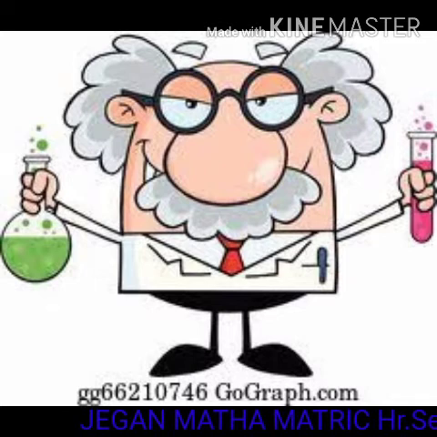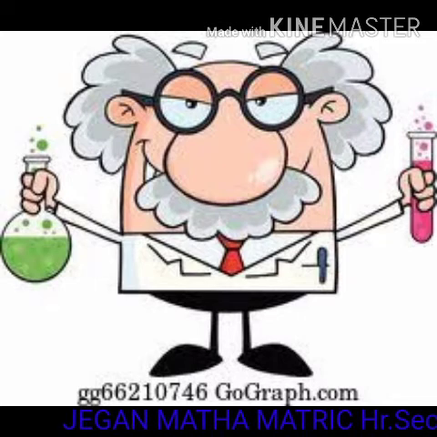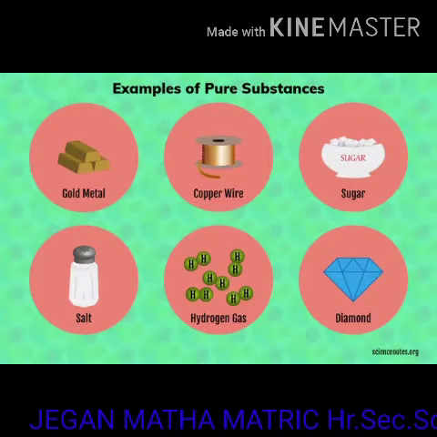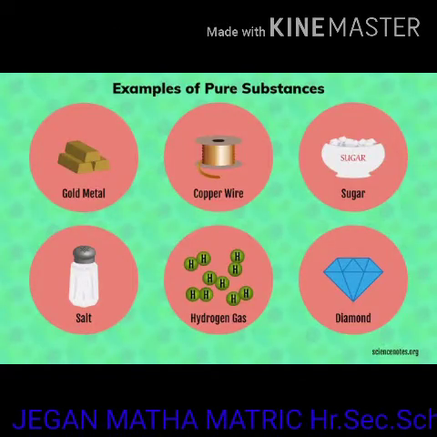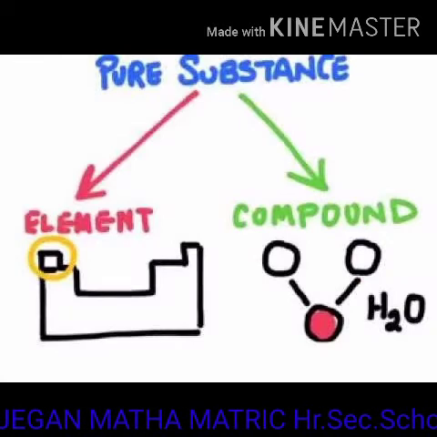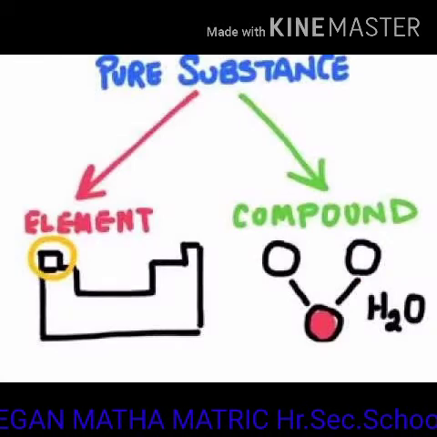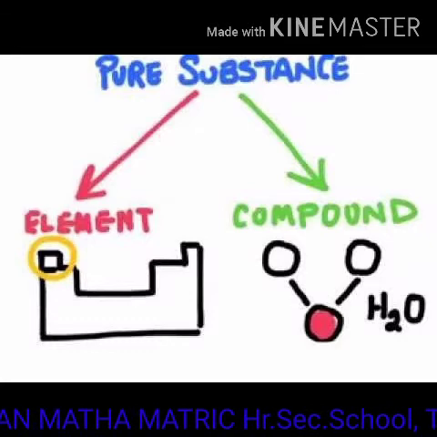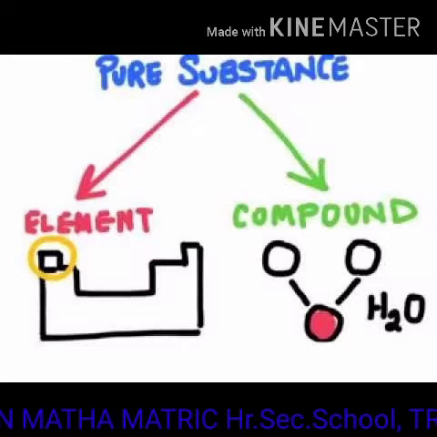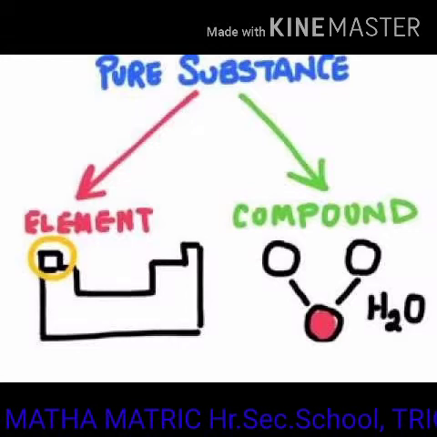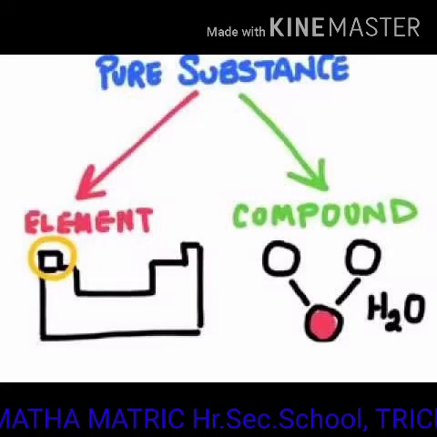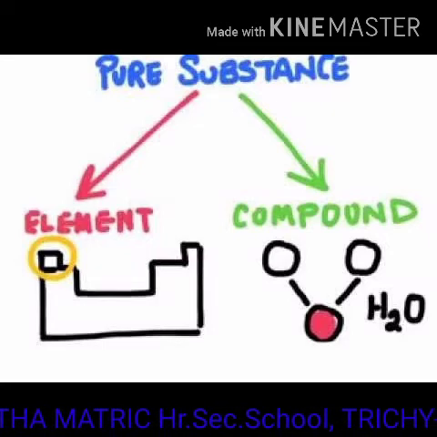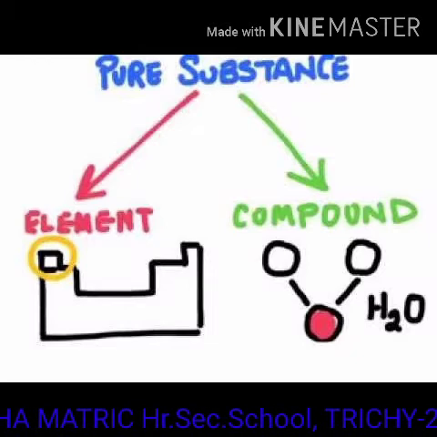A pure substance is made up of only one kind of particles. Pure substance may be elements or compounds. An element is made up of the same kind of atoms. Molecule is the combination of two or more atoms. Compound is the substance formed by the chemical combination of two or more elements.